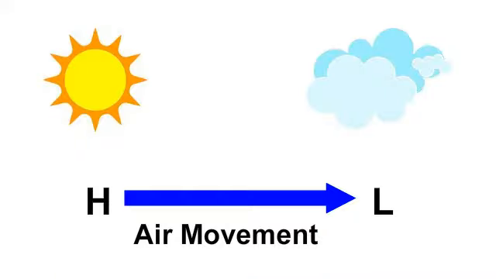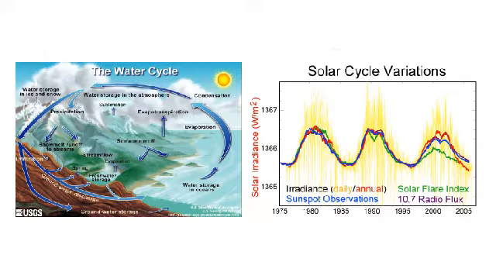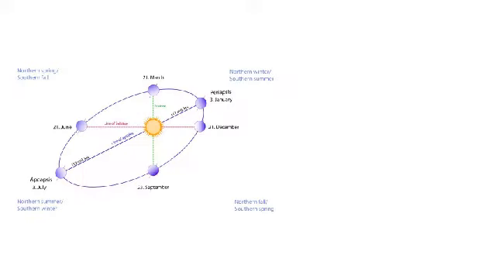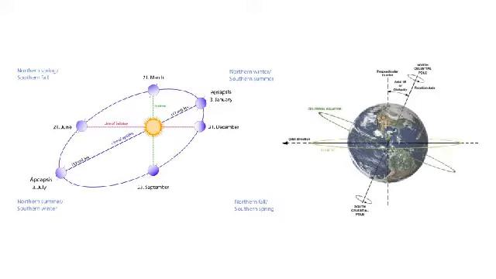Air from high pressure areas generally flows into low pressure areas. This movement is what causes our weather to shift. Of course, weather is even more complicated than this. Weather is also affected by the Earth's rotation around the sun and even how far it is tilted on its axis, but that's a whole other lesson.